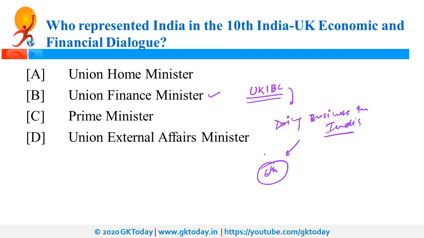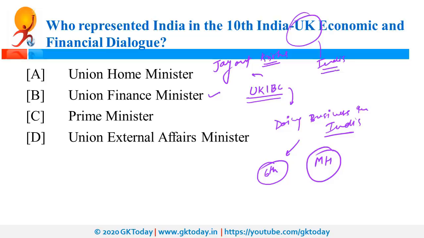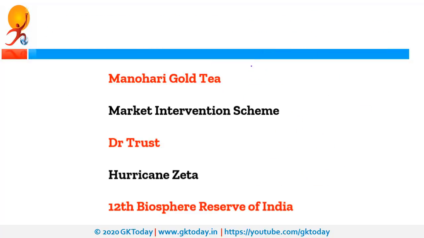So as per this report, Maharashtra has emerged as a state with maximum improvement. Recently, UKIBC was also in news as Jayant Krishna was appointed as the Group CEO of UKIBC. It is important to note that India is the second largest investor in UK. USA is the largest investor. So these were the most important questions. Now we are going to cover important news.